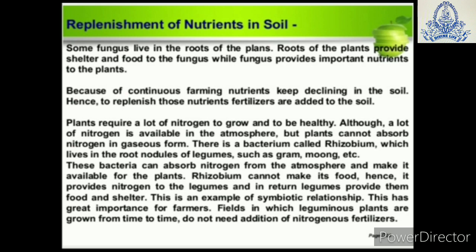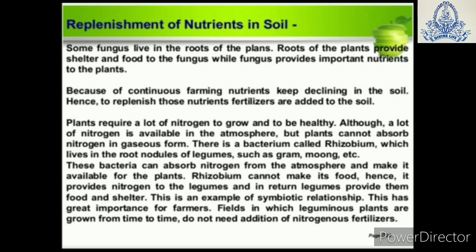Plants require a lot of nitrogen to grow and to be healthy. So there is a bacteria called rhizobium which lives in the root nodules of leguminous plants such as gram or moong, etc. These bacteria can absorb nitrogen from the atmosphere and make it available for the plant. Rhizobium cannot make its own food, hence it provides nitrogen to the leguminous plants, and in return the legumes provide them food and shelter.